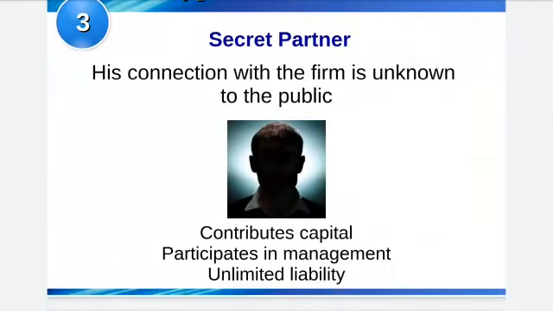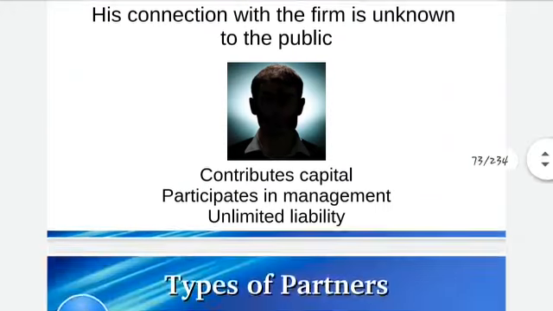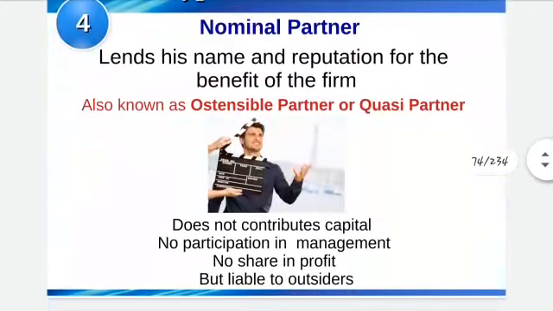Secret partner. Nobody knows about them. The partner who participates in business secretly without the knowledge of the third party. But in case the third party comes to know about it, he will become liable to them like other partners. Liable to them means, since they have unlimited liability, if by any source the third party comes to know about them, then this secret partner will also have to pay the debt from his personal assets.